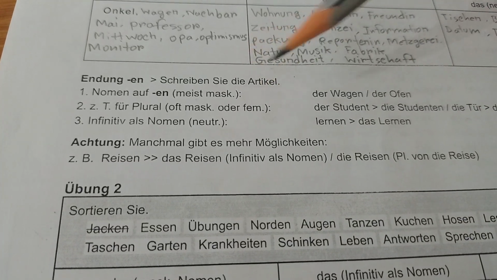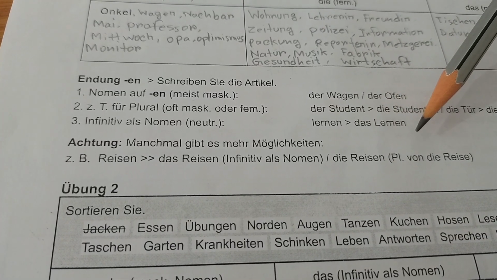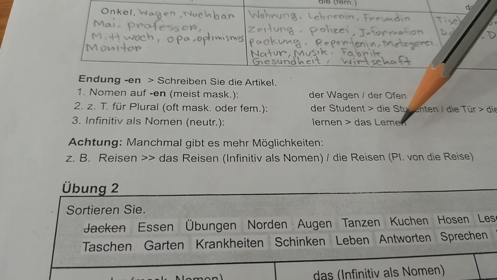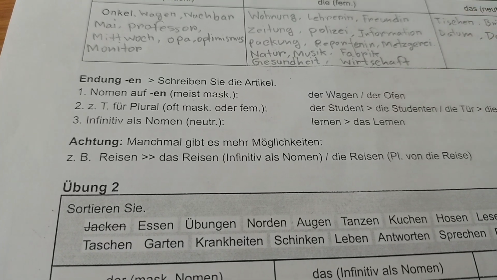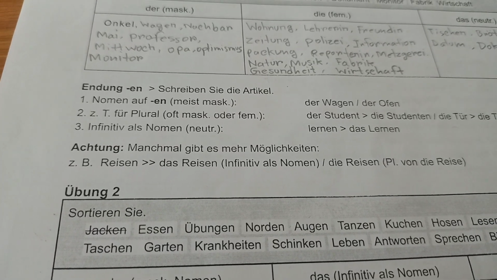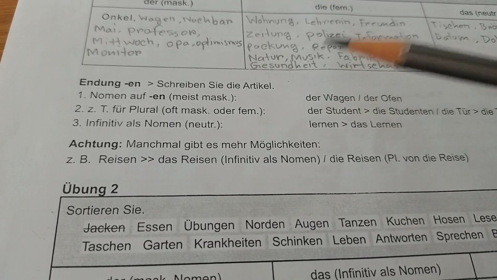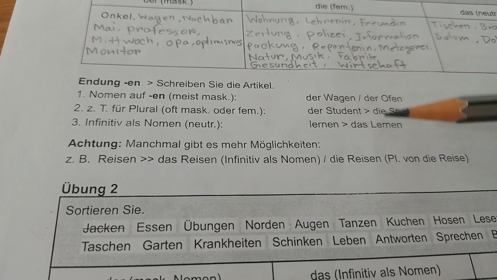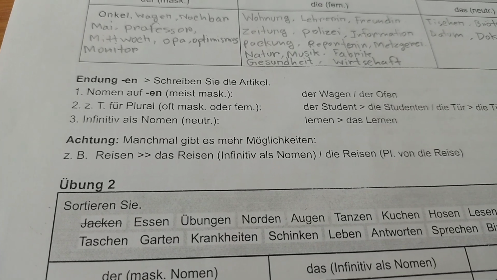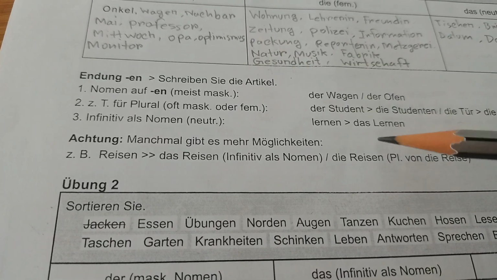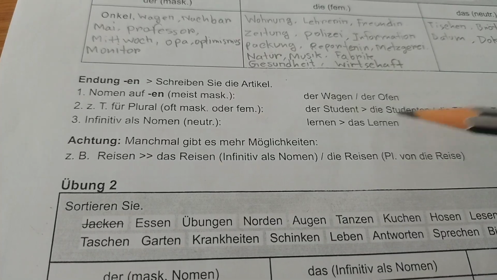For example, das Lernen. Even though the ending is en, I can't use the article der. Why? Because lernen is a verb. Remember, we are nominalizing it. Therefore we have to use the article das. So in one case we have to use der, normal noun. Then to make the plural we have to use die, and we are talking about that en ending. Again, in case of a verb with en ending, we have to use das to make it a noun.